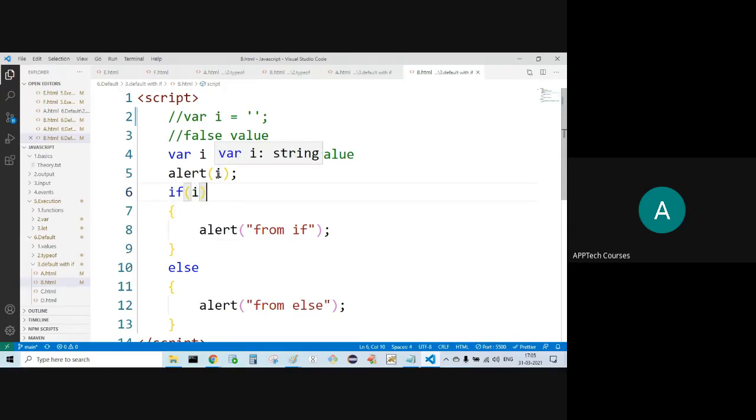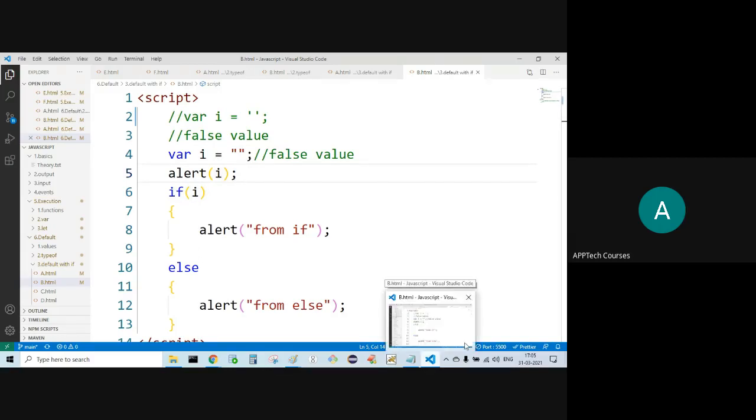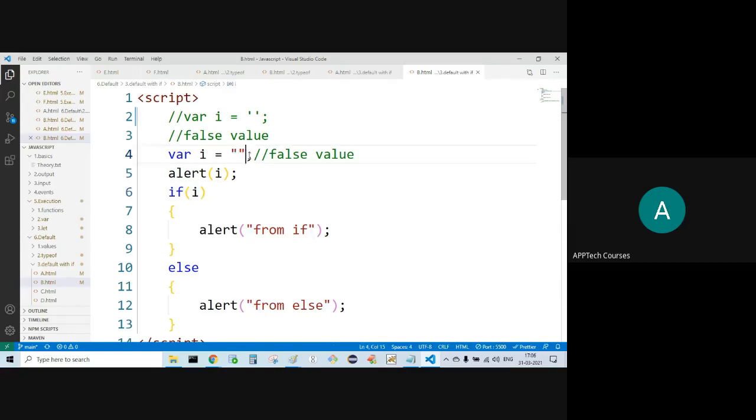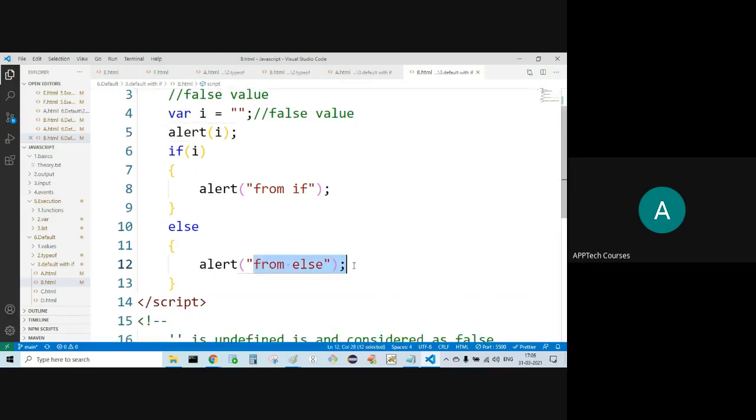In the alert, I'm not getting anything. Why? Because it is an empty string. It is not stored with any value. That means what? Empty string, a string without having any characters. Now alert I, empty string we are printing. Empty string is also considered as undefined. That is why I'm getting from else.